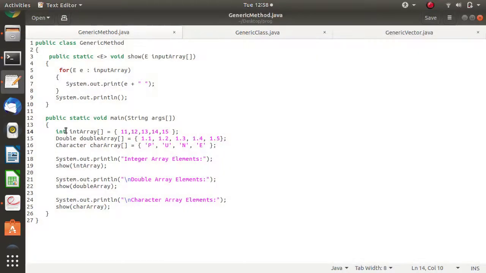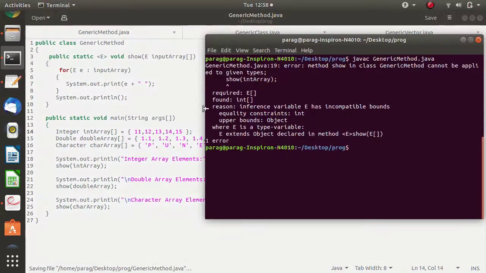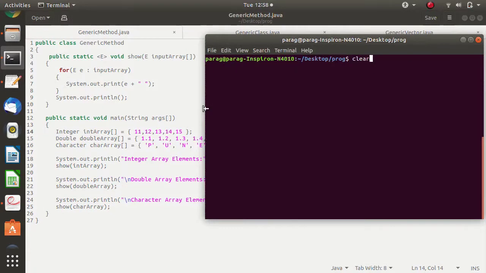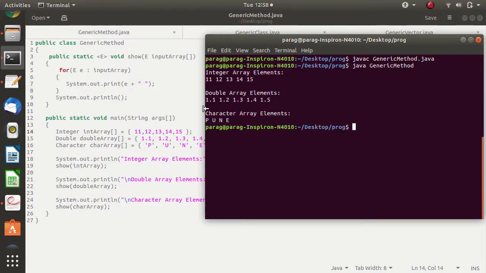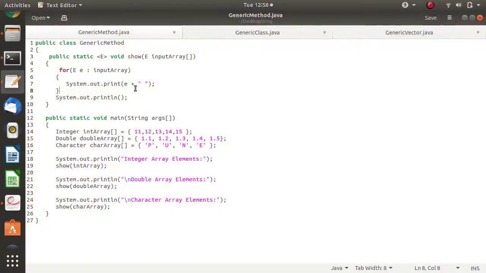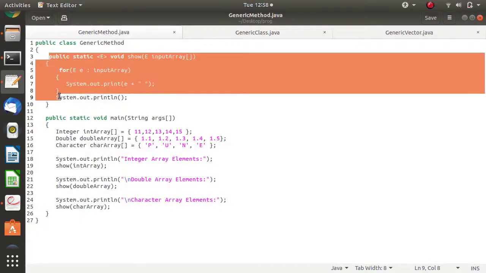Instead of that, we have to use these classes. Integer is a class, double is a class, character is a class. Again we'll check it. Okay, so it got compiled, and it even ran. There was no error. So keep in mind, this is generics we have used for a method.